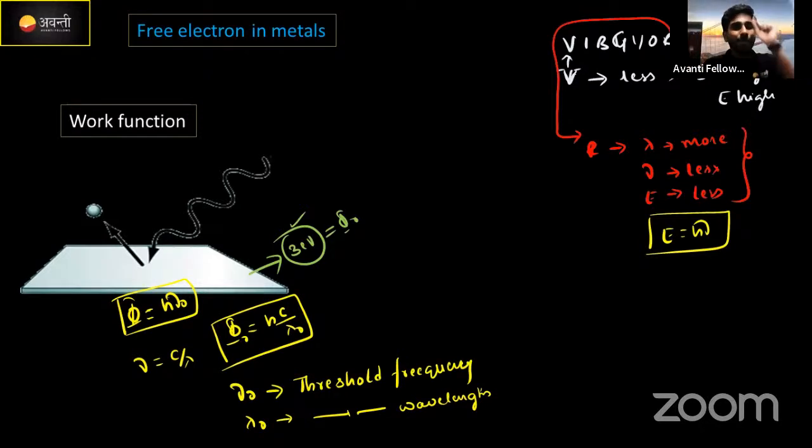That particular frequency corresponding to this energy, we call the threshold frequency. Where there is frequency, there is wavelength too. That's why we call the corresponding wavelength the threshold wavelength. Clear?